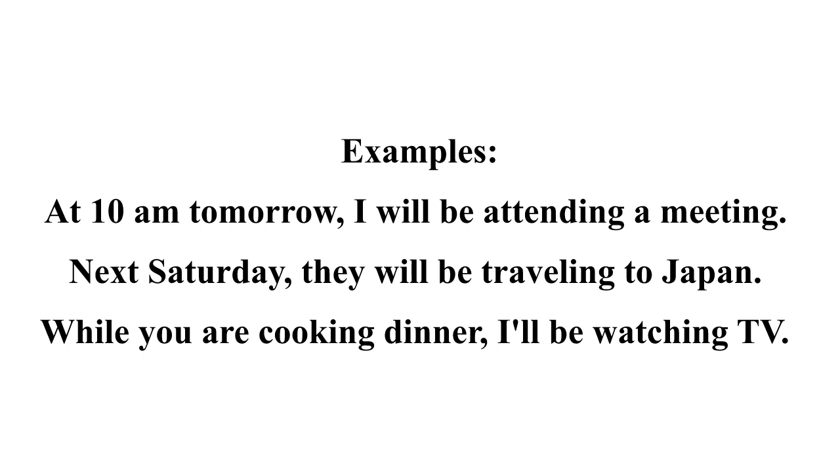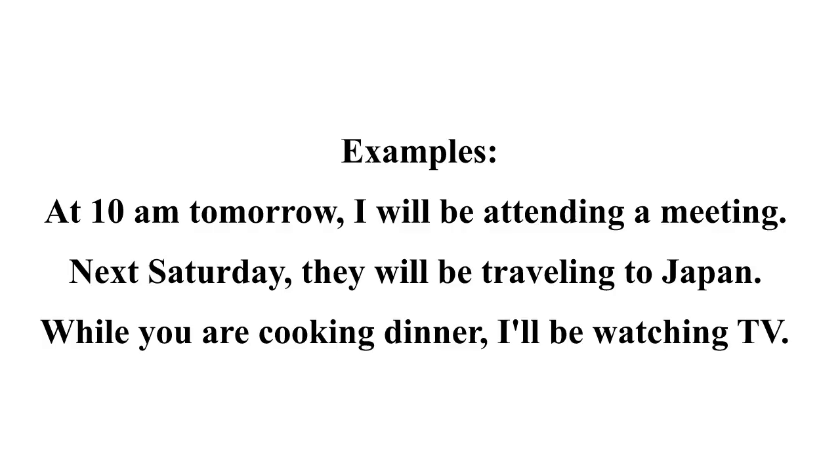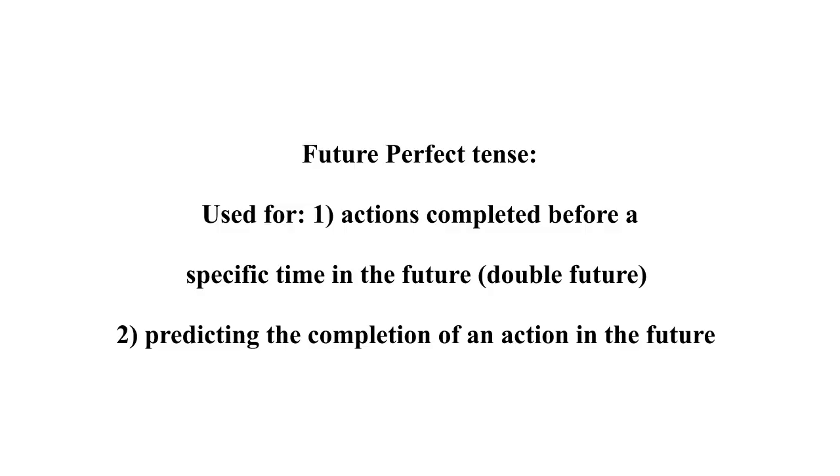Another one, next Saturday, future time, they will be traveling to Japan. So an ongoing action, they will be doing it next Saturday. And a while example, while you are cooking dinner, I'll be watching TV. So while present continuous, comma, future continuous. Okay, so let's look at the next one, future perfect.